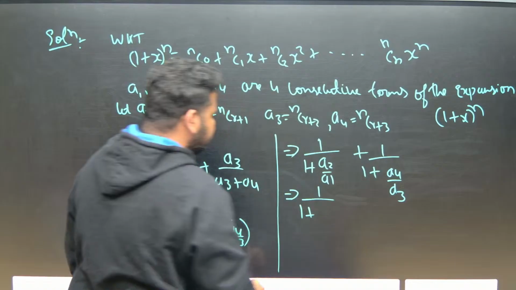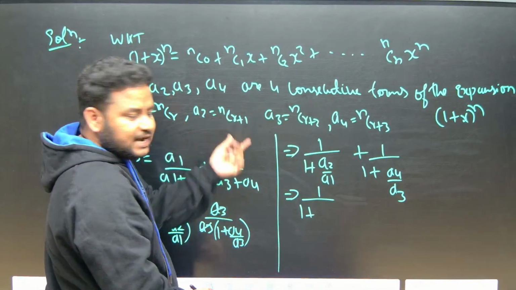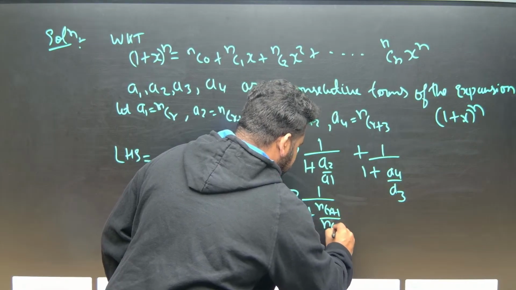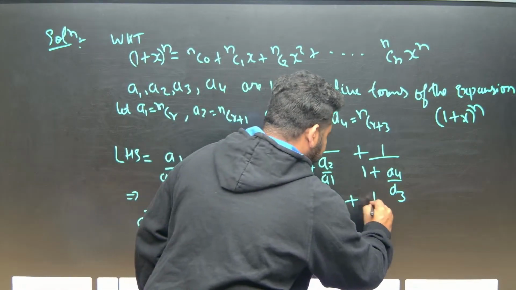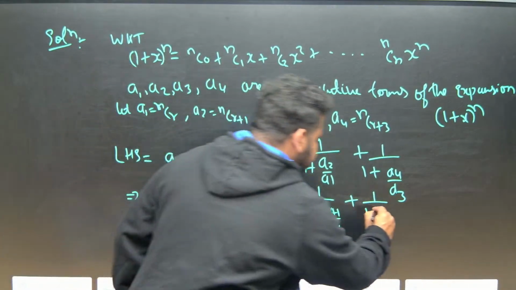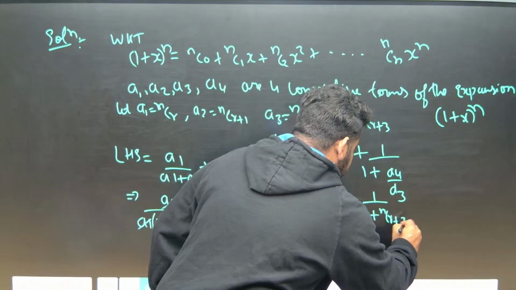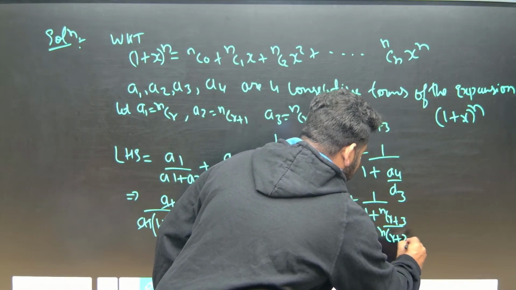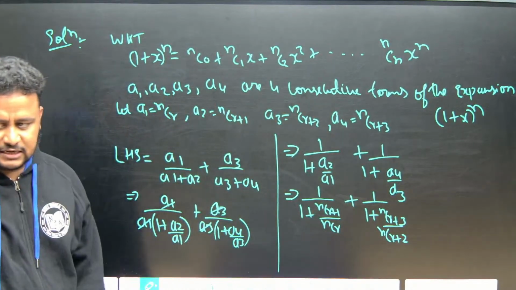1 plus A2 is what? A2 means it is nothing but NCR plus 1, divided by NCR. Plus 1 by 1 plus A4 means what? NCR plus 3, divided by NCR plus 2. This is what we have. Correct na? This is what we have.